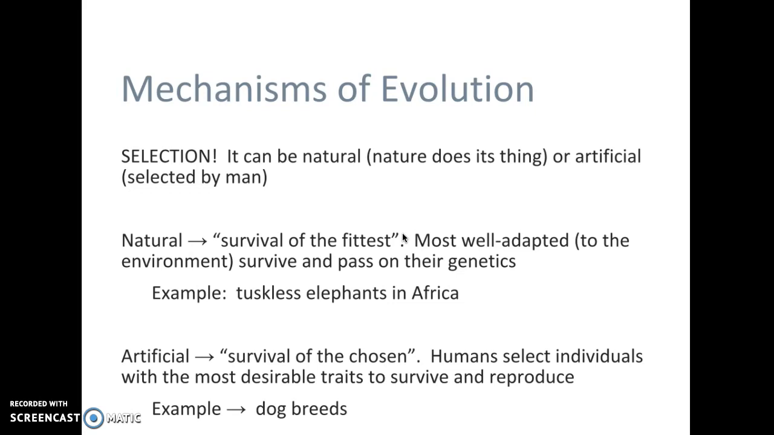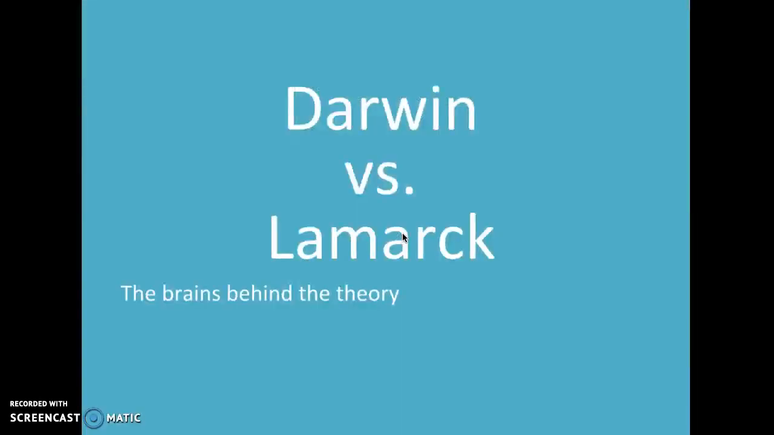Artificially, this is survival of the chosen. Humans sort of get involved and select desirable traits. When we think about dog breeding, they are only going to breed purebreds in order to get the best quality of genes from generation to generation.